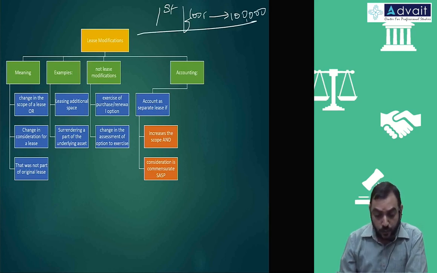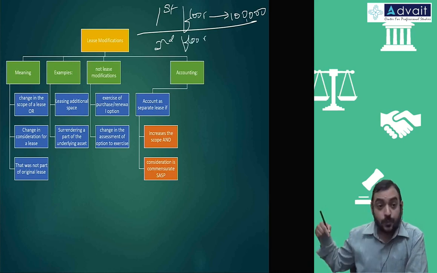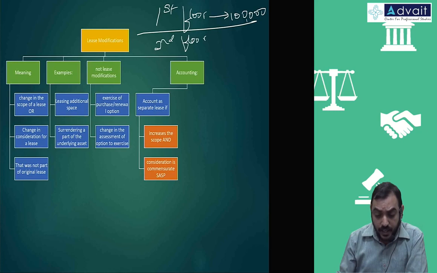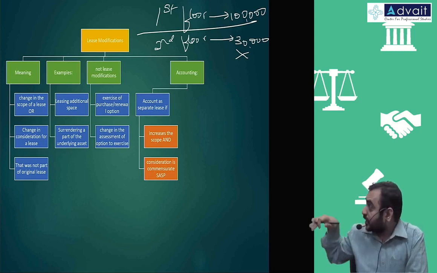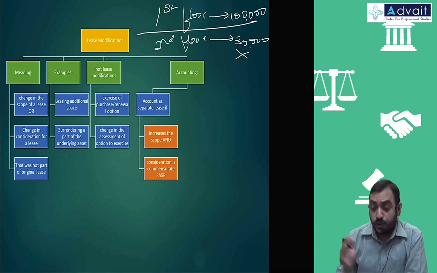Now you went for one more floor, the second floor, an increase in scope with additional space, and the consideration is only 30,000. This is not commensurate with the standalone selling price, assuming the first and second floors are the same size. When the first floor is 1 lakh, the second floor should be around that. Only then is it fair in valuation.